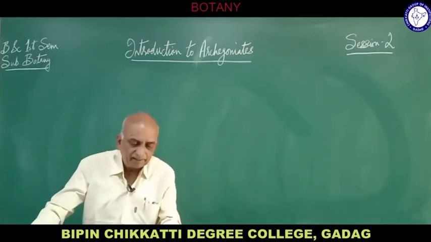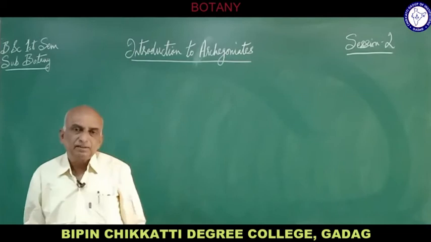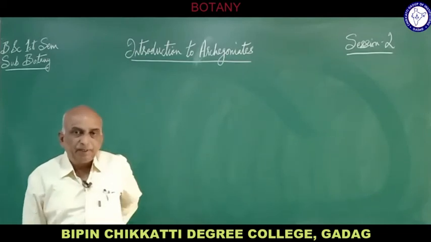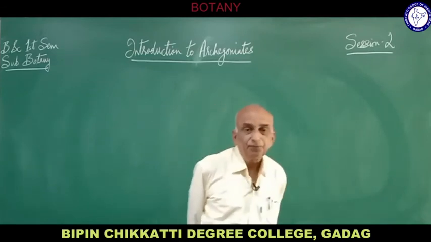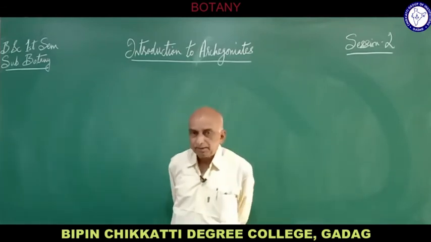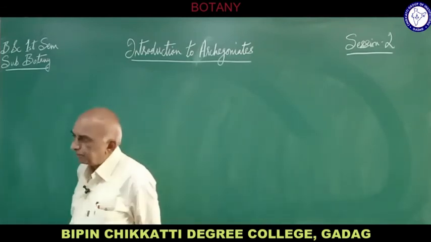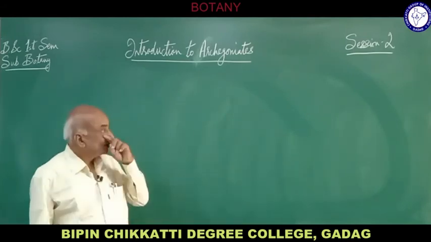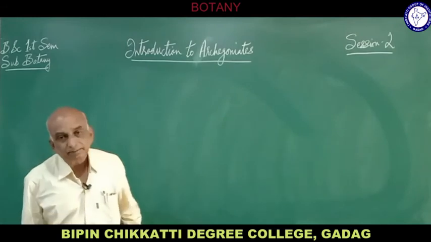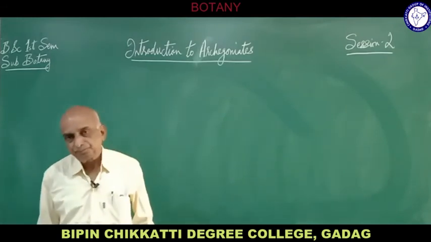Then in the life cycle of the archegoniates, we come across gametophyte and sporophyte. Gametophyte means the part of the plant which produces gametes. Sporophyte means which produces the spores.